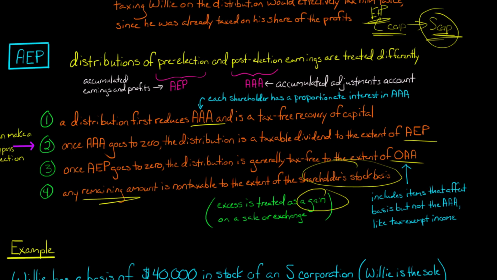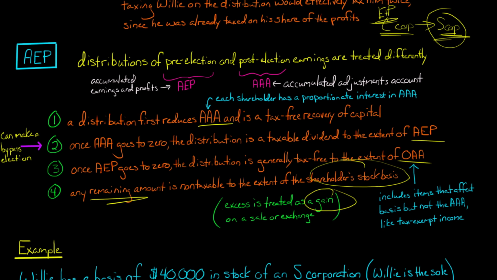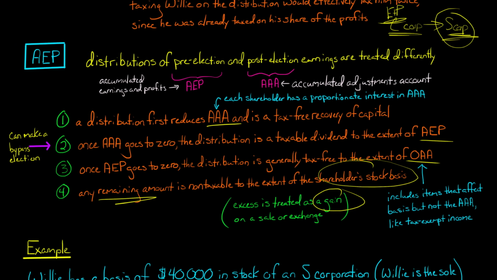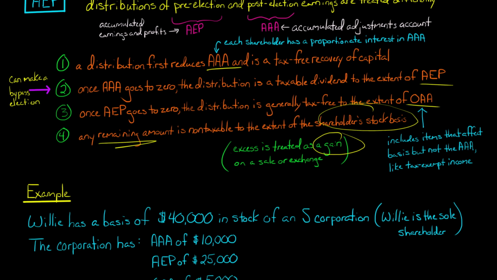So let's get to an example. Let's say that Willie is a shareholder in an S Corp. Now we're going to have it a little more complicated than the example before.